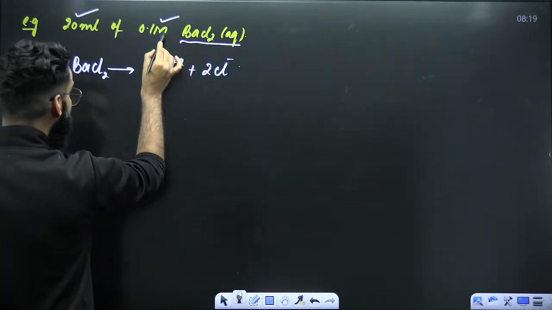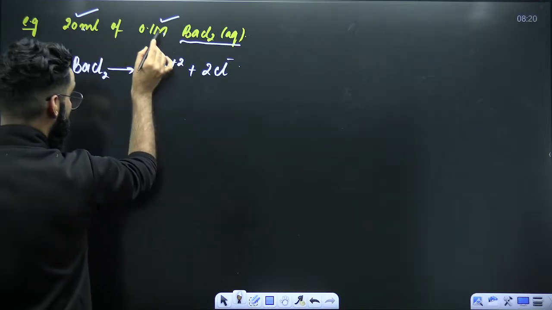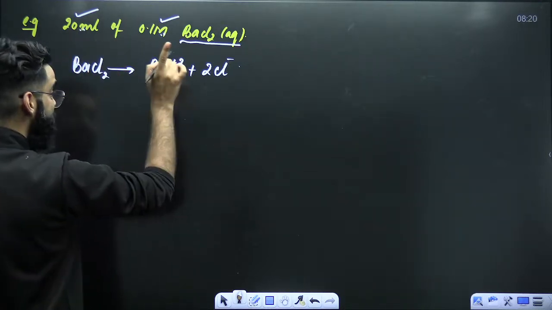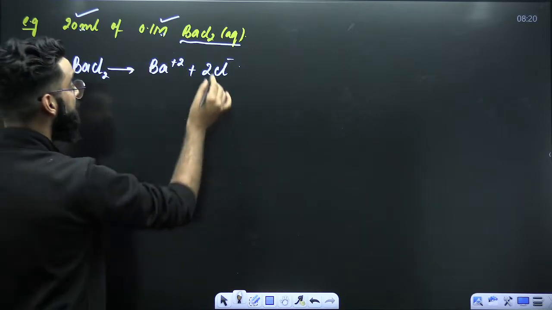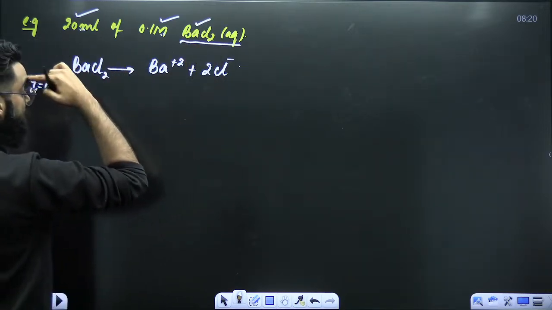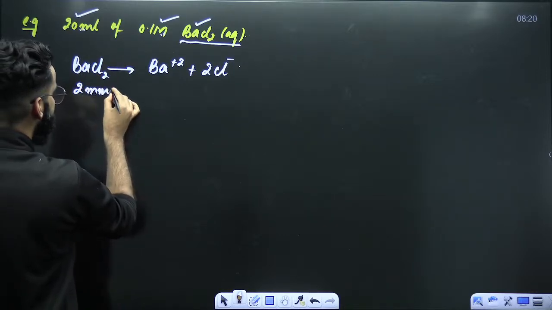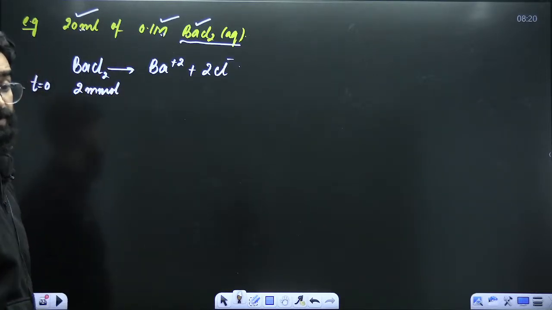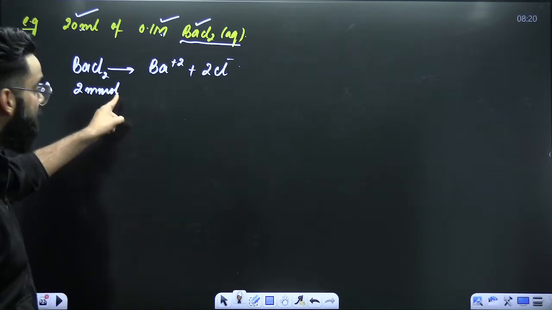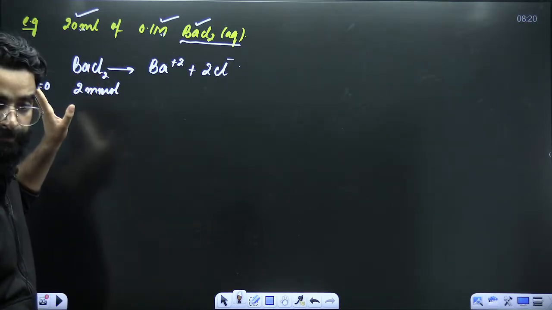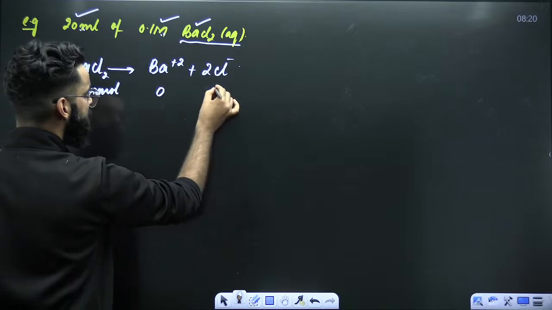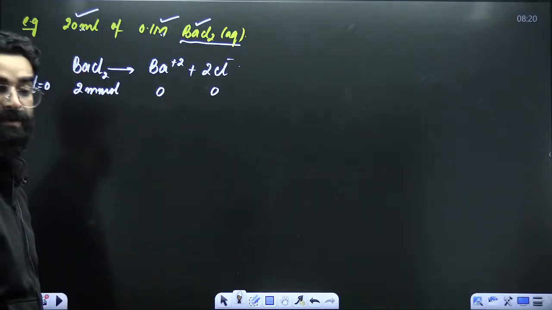Yes. Molarity multiplied by volume in ml gives me the millimoles of solute. Solute here is BaCl2. So how many millimoles of solute we have? Initially in the container, before the dissociation starts, there are 20 millimoles of BaCl2 in the container. Right? So Ba2+ and Cl- will be 0 because the dissociation has not started yet.